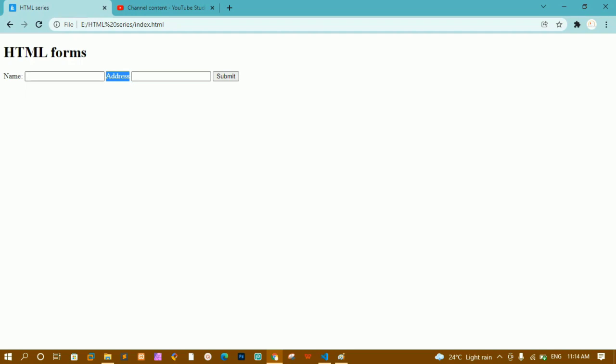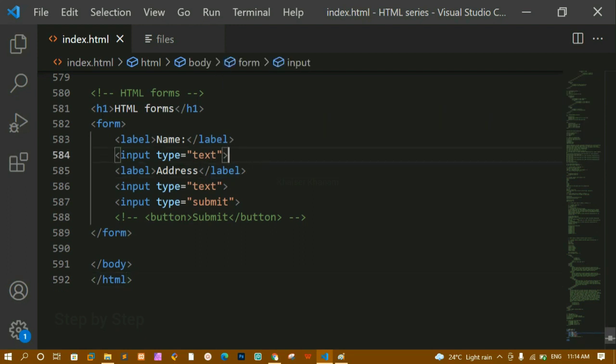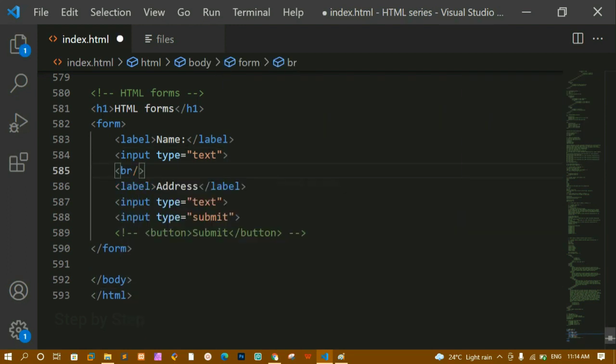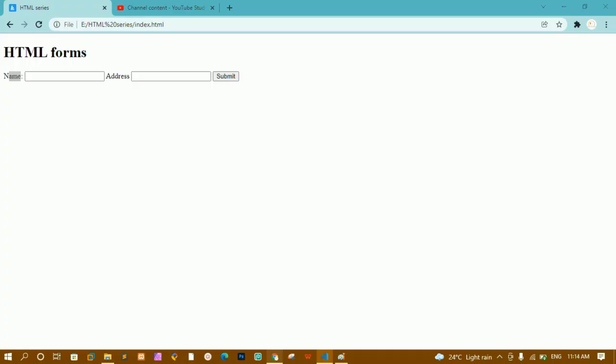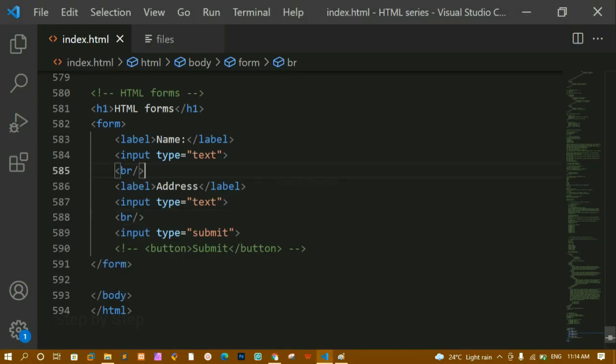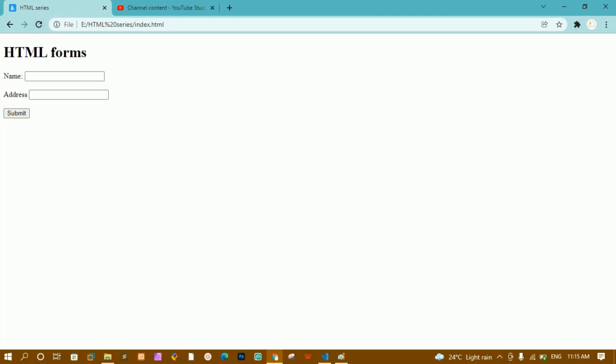Now if you notice, these input elements are inline elements because they take only whatever space they require. And this label is also an inline element, taking only the space required. They are not block level elements. You can give basic stylings for that and make them block level elements. As of now I'm just going to give a break tag. I'll save this. Now if I refresh, you can see I have some spaces. If you want, let me give another break here so that I get some spacing. I'll refresh this. Now this is my output.